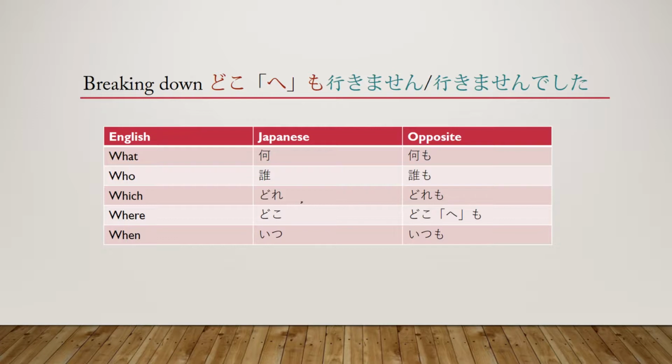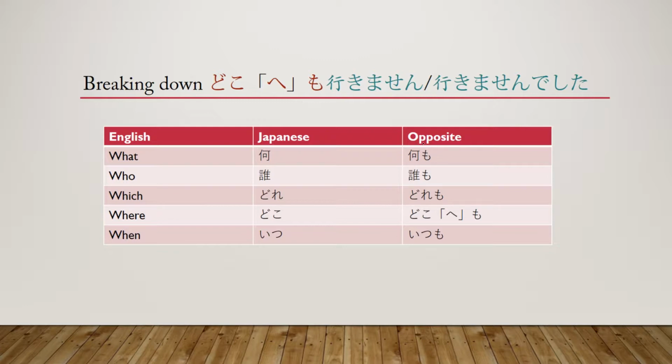Okay, so here is a list of the common Japanese interrogatives, followed by a way to make them opposite. First we have nani, what. If you want to turn that into nothing, that would be nanimo. So we have what, nani, nothing, nanimo. Just an interesting side note: if someone asks you what's going on or what happened, and you just want to say, oh, it's nothing, you can say nandemo nai. It's a real simple phrase that just means, oh, it was nothing.